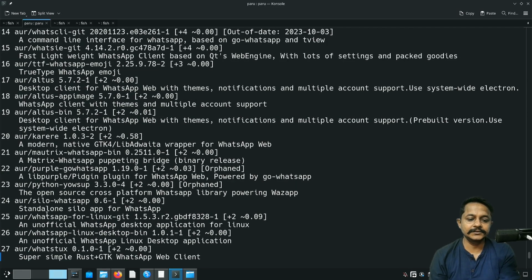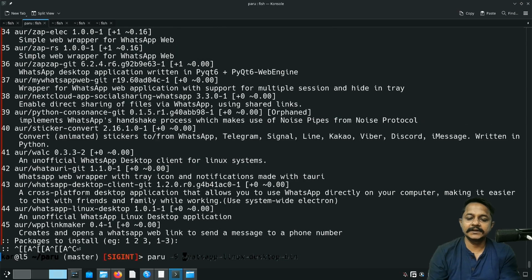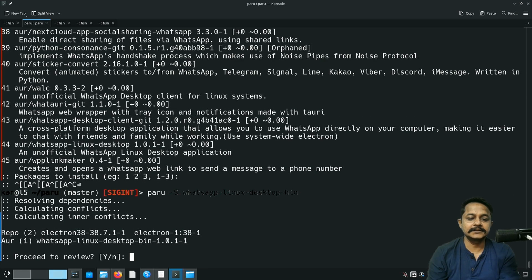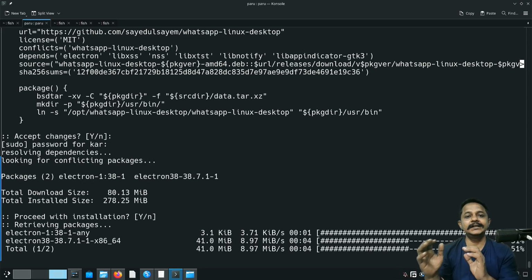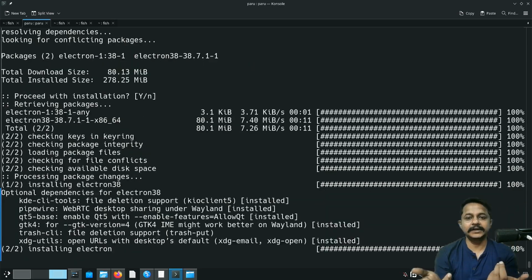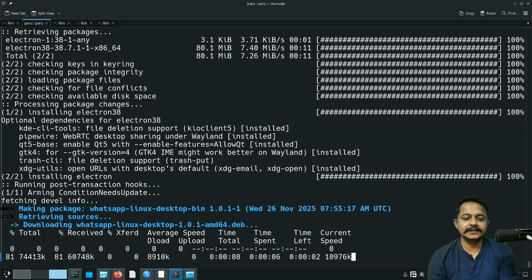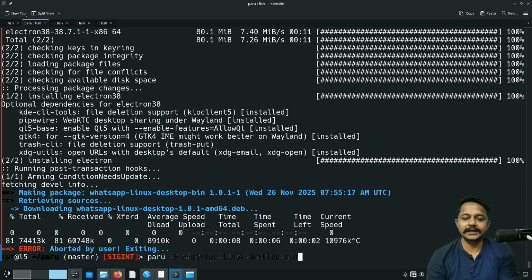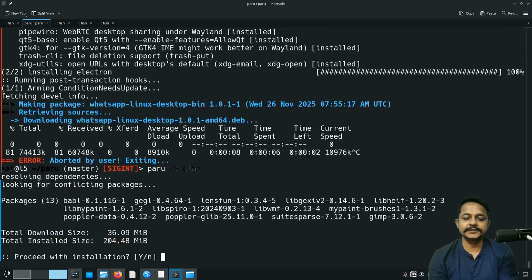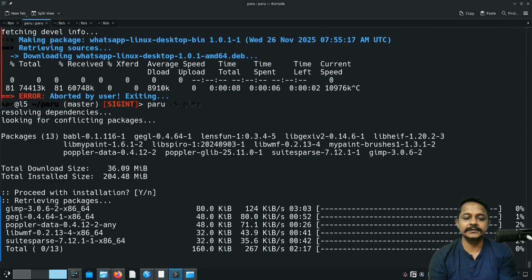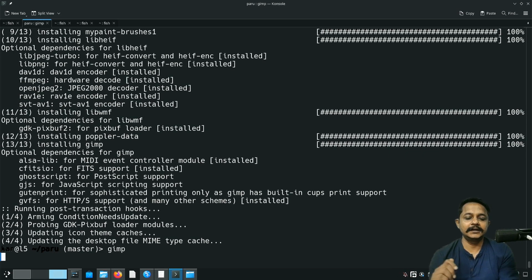I see there are so many WhatsApp packages in AUR. Let's try to install this whatsapp-linux-desktop-bin. Yes, I want to proceed. So it is an Electron wrapper for WhatsApp. Why would I install this package? I will simply use WhatsApp Web. Let's cancel this and install another application which is needed, that is GIMP. Let's proceed with GIMP. It is a simple installation. So GIMP is installed and I can open GIMP.